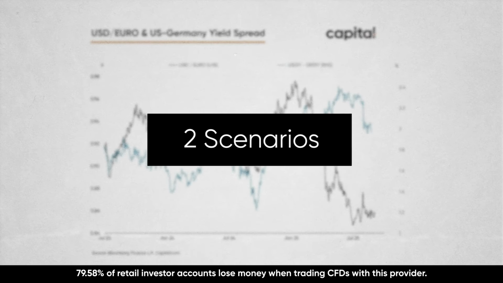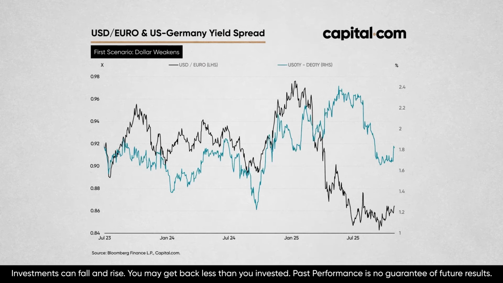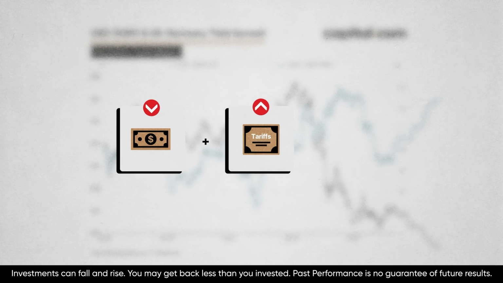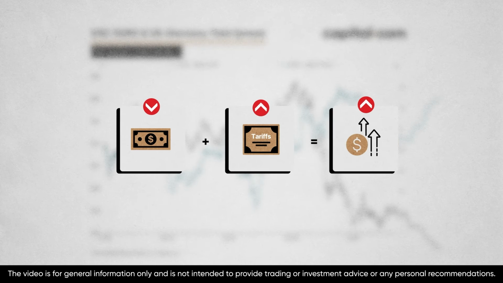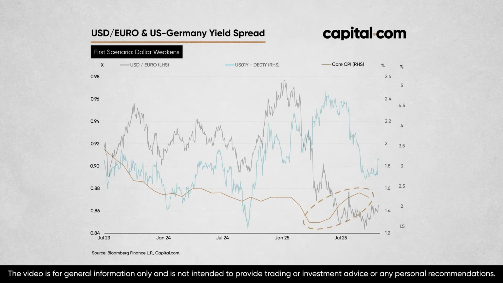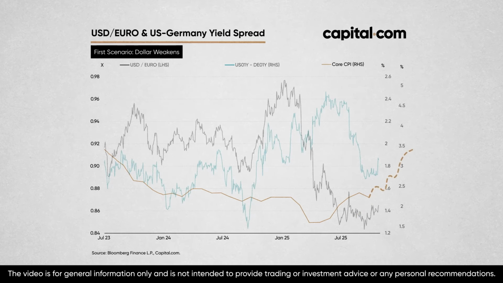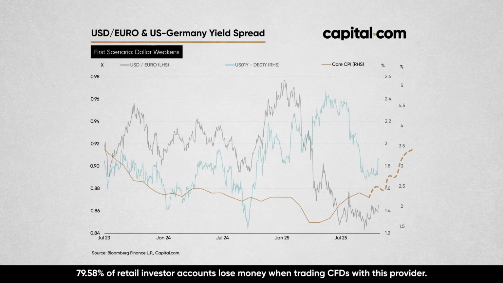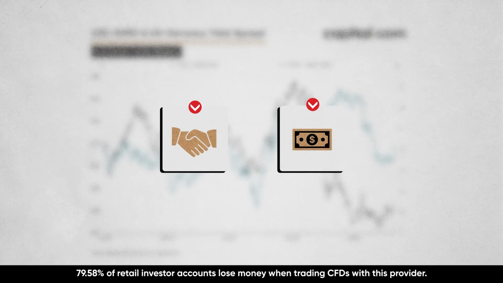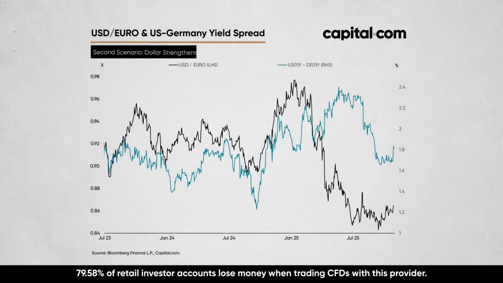Two scenarios to consider going forward. First scenario, these two lines keep diverging, and the dollar continues to weaken despite higher rates. A weaker dollar and higher tariffs both make imports more expensive, which fuels US inflation. The inflation rate has been ticking up over the past few months, and if that continues, it could force the Fed to hold or even raise rates. That would slow the economy and make the debt burden even heavier. This in turn could erode confidence even more, leading to an even weaker dollar. It's a doom loop.